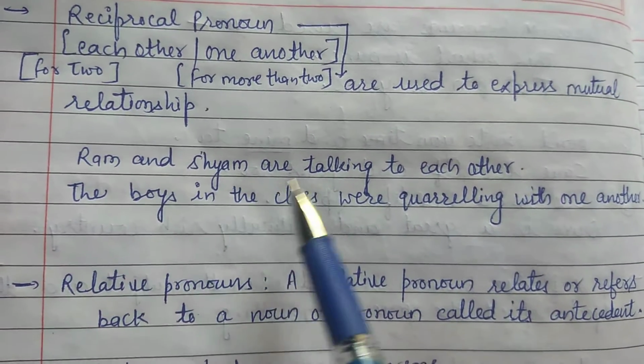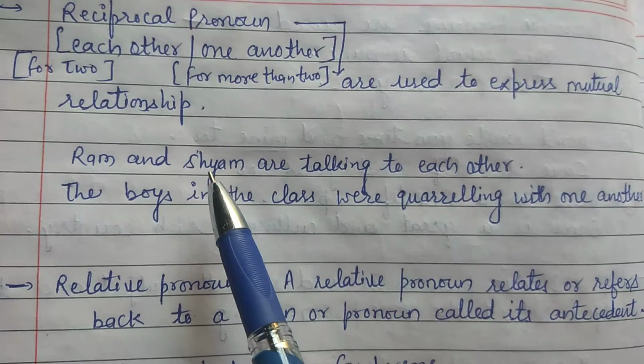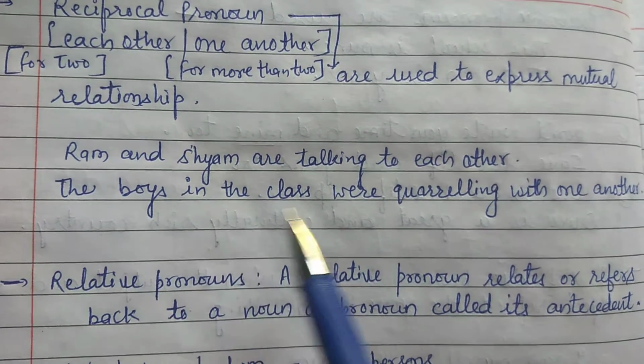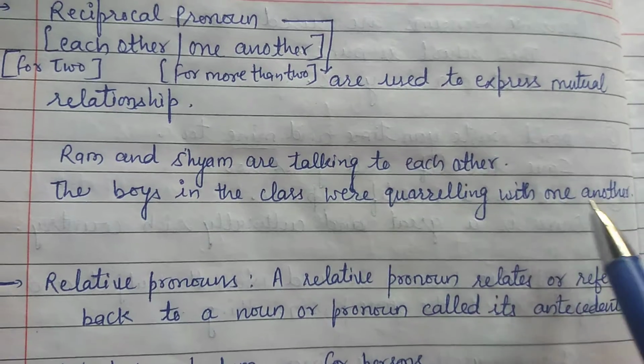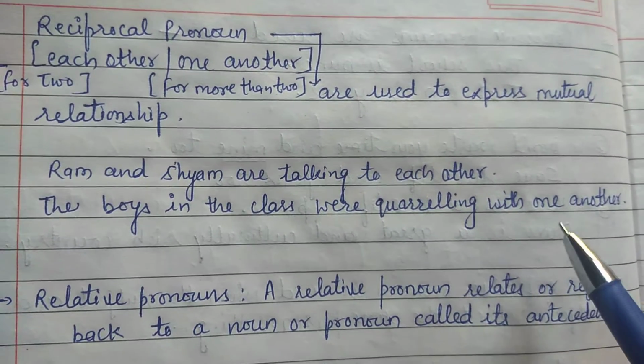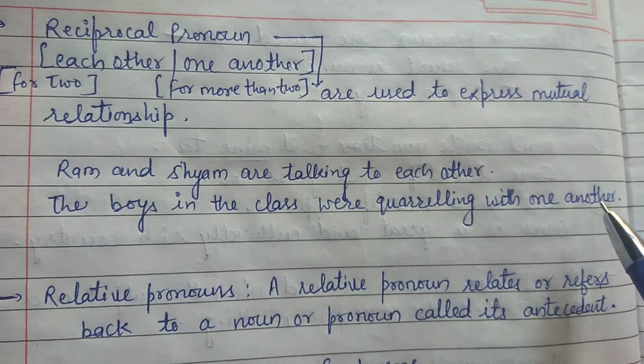Ram and Sham are talking to each other. They are two persons, so each other has been used. Then, the boys in the class were quarreling with one another. Here the boys are more than two, so we have used one another here.